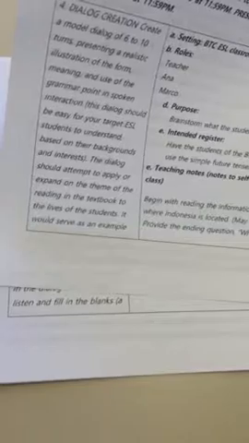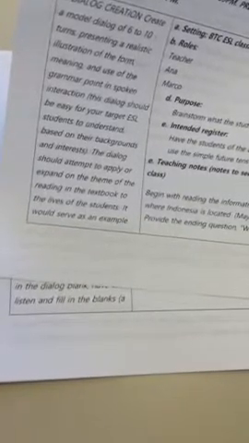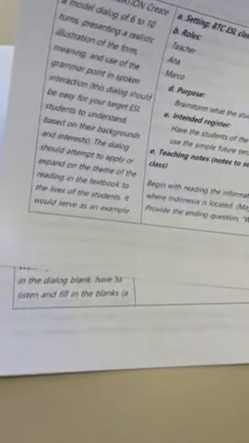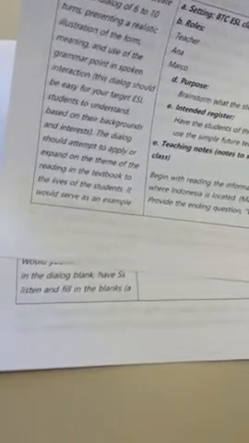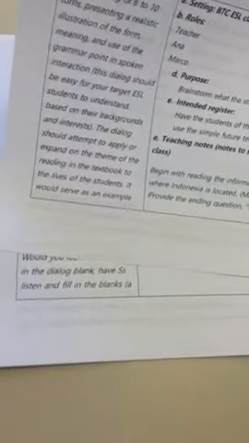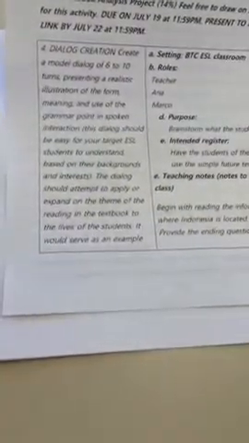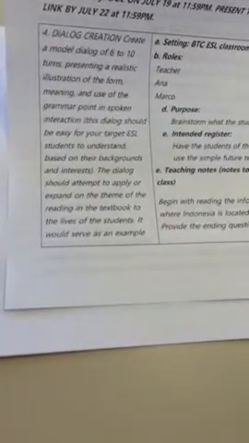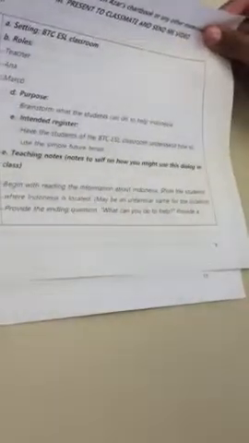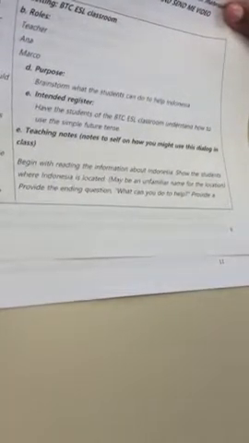The intended register is having the students of the BTC ESL classroom understand how to use the simple future tense. So I would begin with reading the information about Indonesia, which was the sheet, and then I would show the students where Indonesia is located. For some students, this name might not be familiar, so I would give them the location, and then provide the ending question. What can you do to help?